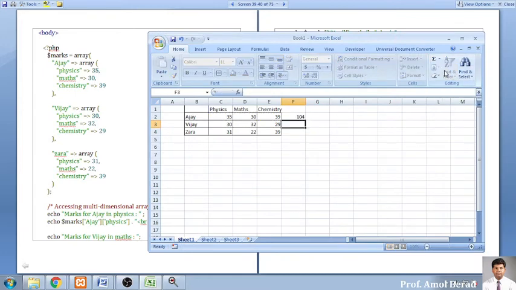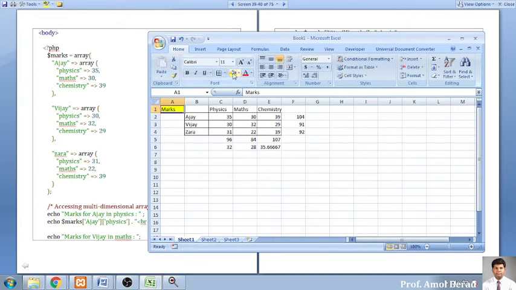So I am doing a sum over here: this is the sum for Ajay, this for Vijay, and this for Zara. And here is the sum of the physics marks. So the total marks is like this. We can go for averages also, and calculate the overall percentage of the students. So 32 is the average marks received by the students in physics, and 28 is the overall average of the student marks. So multi-dimensional arrays can help us do many things, and this can be achieved very simply. Now the whole thing we call marks.